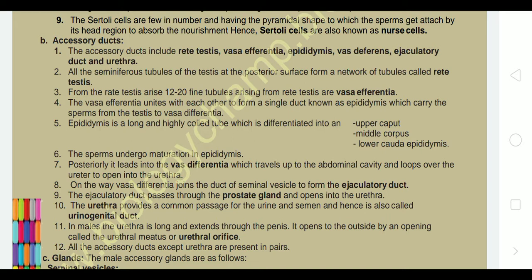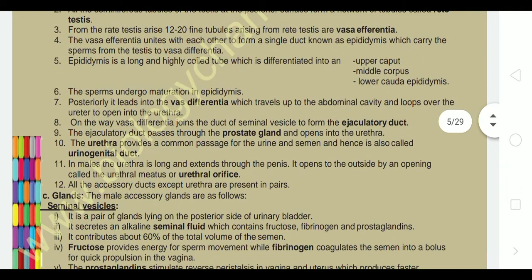From the rete testis, 12 to 20 fine tubules arise, termed vasa efferentia, which come out from the testes. The vasa efferentia unite with each other and form a single duct known as the epididymis, which carries the sperm from the testes to the vas deferens. The epididymis is a long, highly coiled tube differentiated into the upper caput, middle corpus, and lower cauda epididymis.